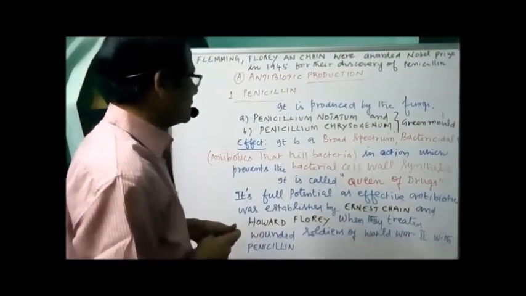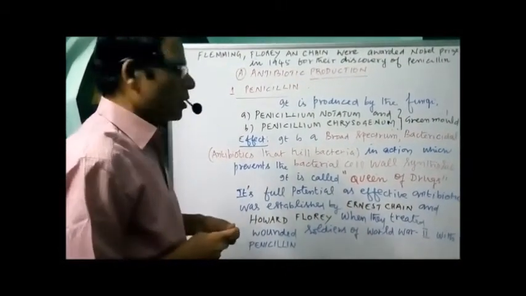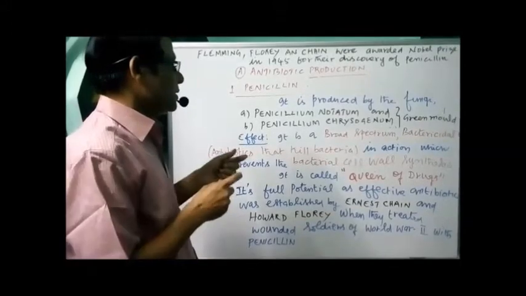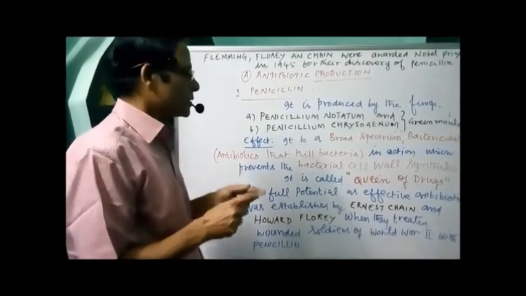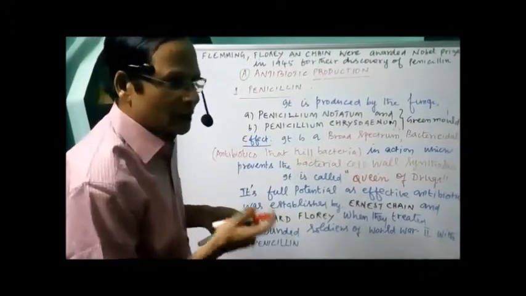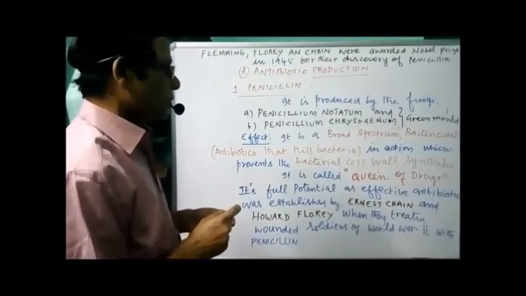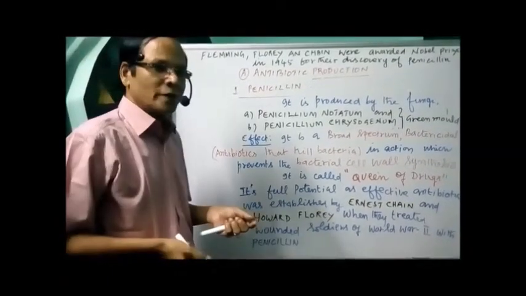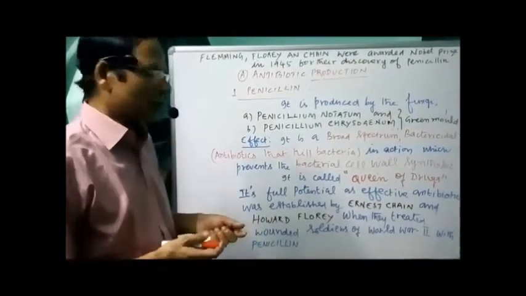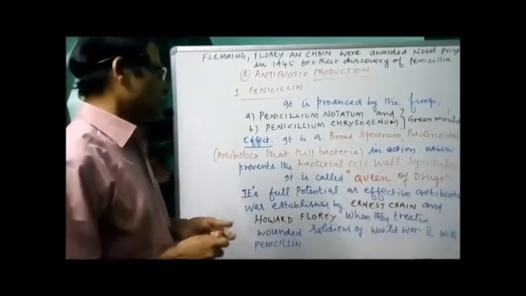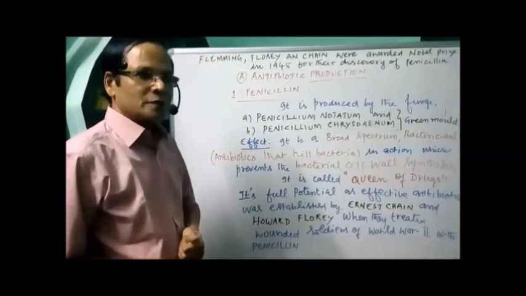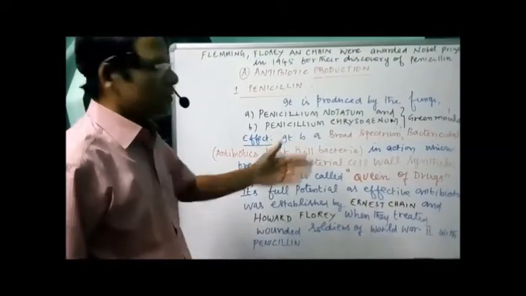So its main function is bactericidal, by inhibiting cell wall synthesis, the protective outer covering of the bacterium. Once the cell wall is removed, the bacteria are unable to grow further or undergo cell division.